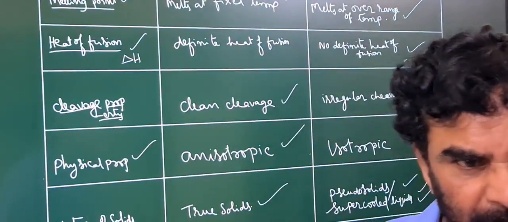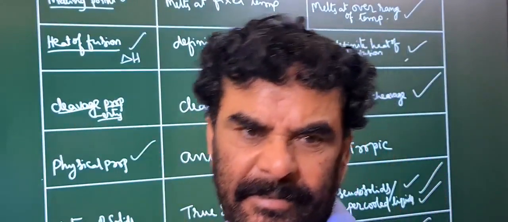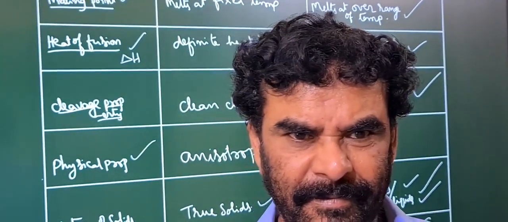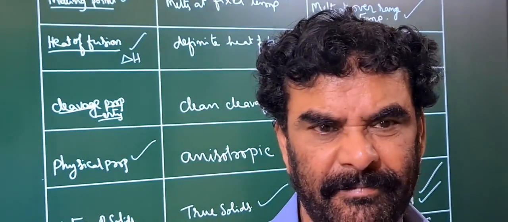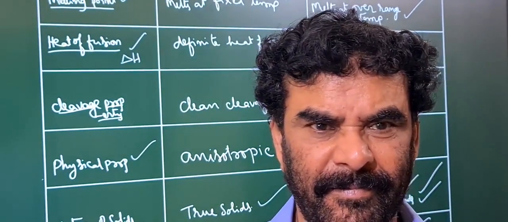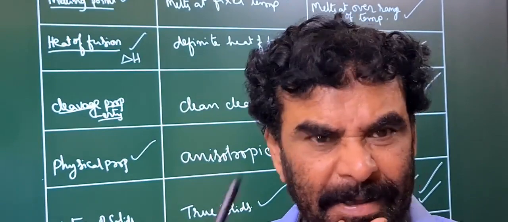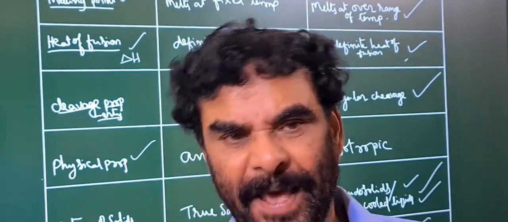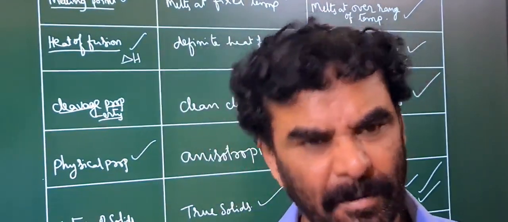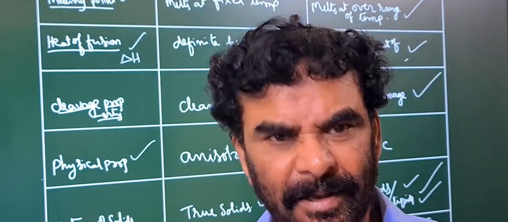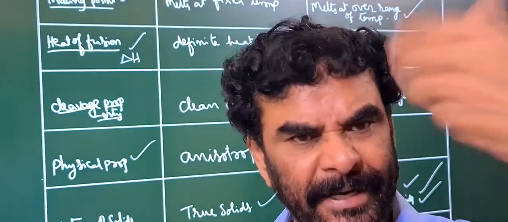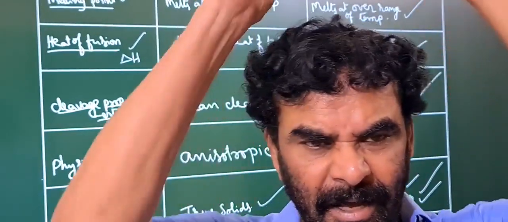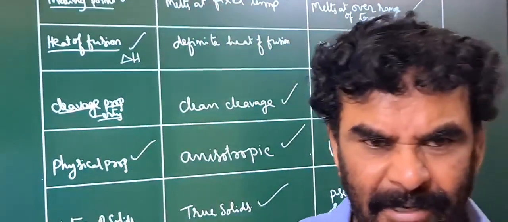Next, specific resistance also depends on the direction. And next, thermal expansion. Thermal properties, electrical properties, refractive index, these are for crystalline solids.